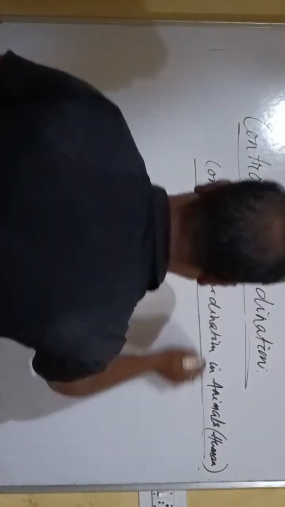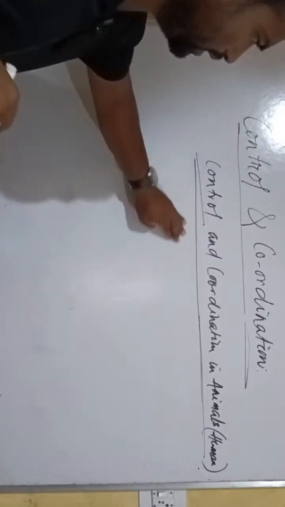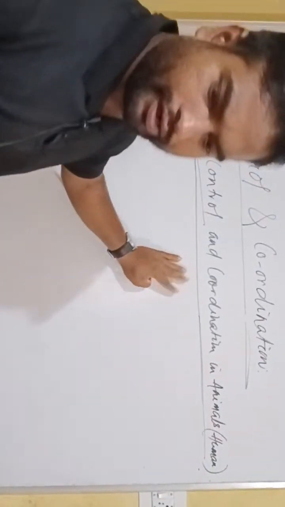Now we are going to study control and coordination in animals or human beings.